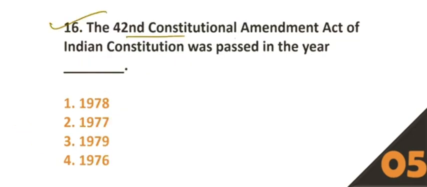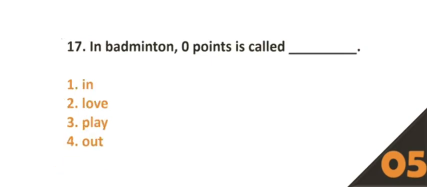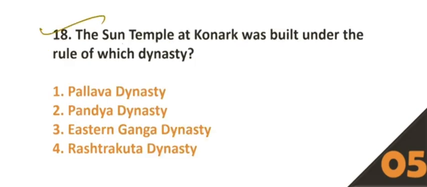16. The 42nd Constitutional Amendment Act of the Indian Constitution was passed in which year? Option number 4, 1976. 17. In badminton, 0 point is also called? Option number B, love. 18. The Sun Temple at Konark was built under the rule of which dynasty? Option number 3, Eastern Ganga dynasty.